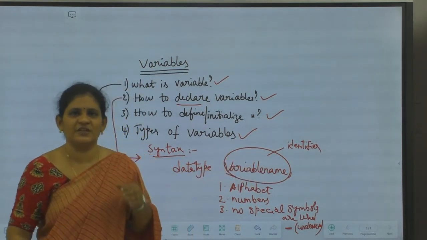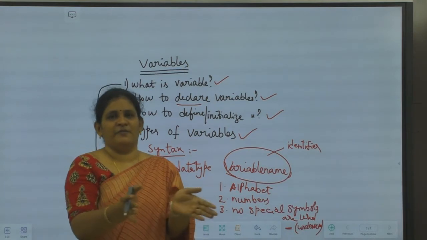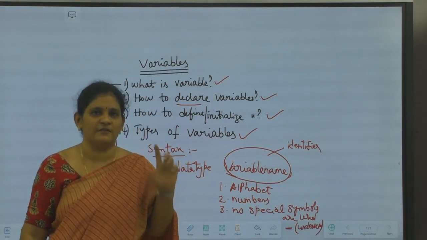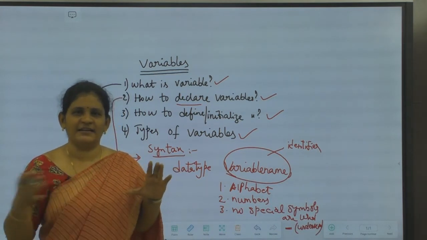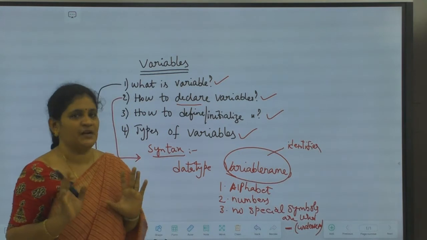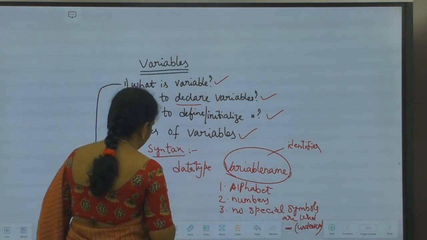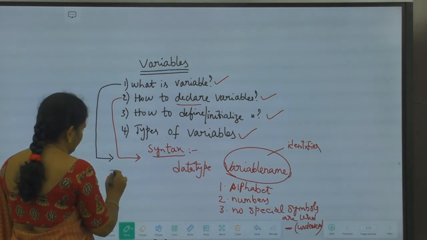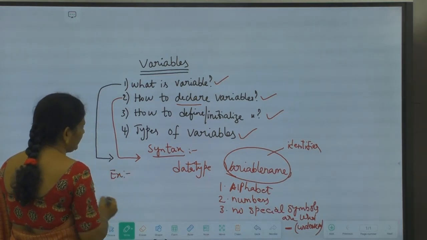Variable name, as a user we can give any name, but to give that name also we have some rules. What are the rules? The first letter should be always an alphabet. In between we can write any numbers also, and no special characters are allowed except underscore. I'll give some examples for this also. Okay. See, the syntax I have given, now we'll see an example of how to declare the variable.